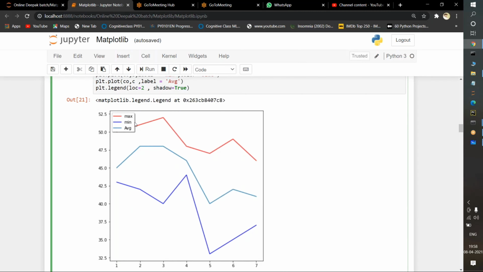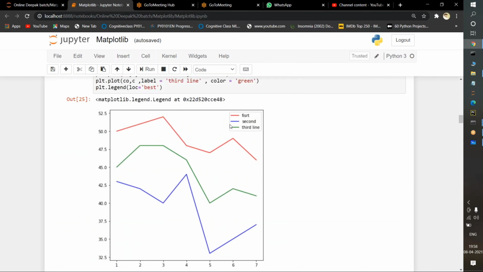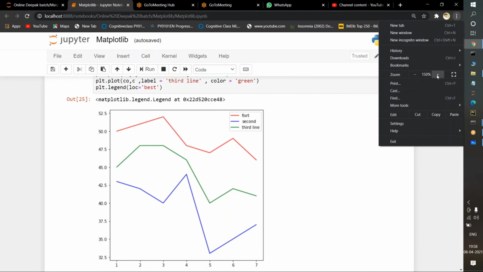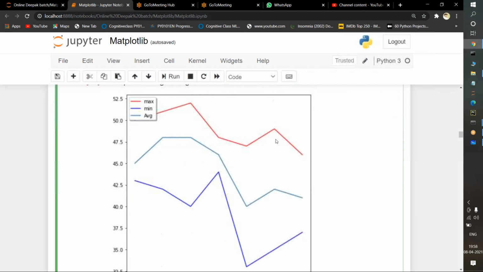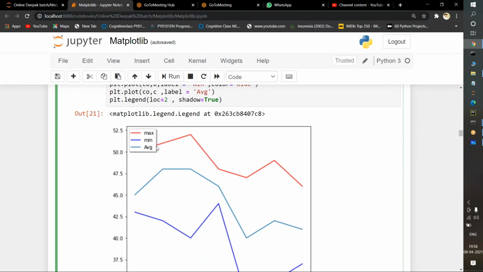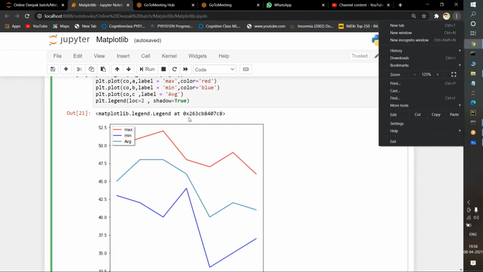If you pass this shadow, the width of this particular legend pop-up will be increased. If you observe here, it is perfectly very sharp. If you want, I will just zoom in. You can see the perfect sharp edges are there. But if you observe here, some width is there behind. So this is the purpose of using shadow.